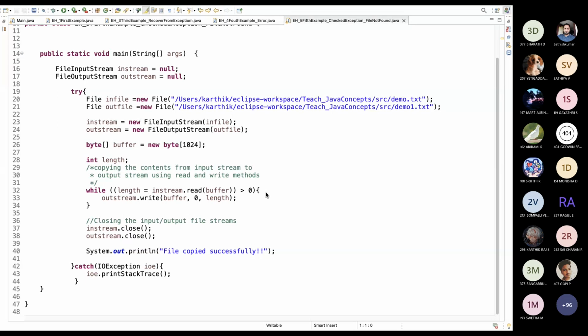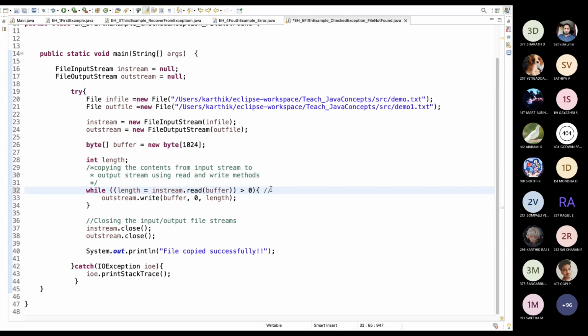If the length of the document is greater than 0, that means the document is not empty. We have something inside the document, so the while loop will run.